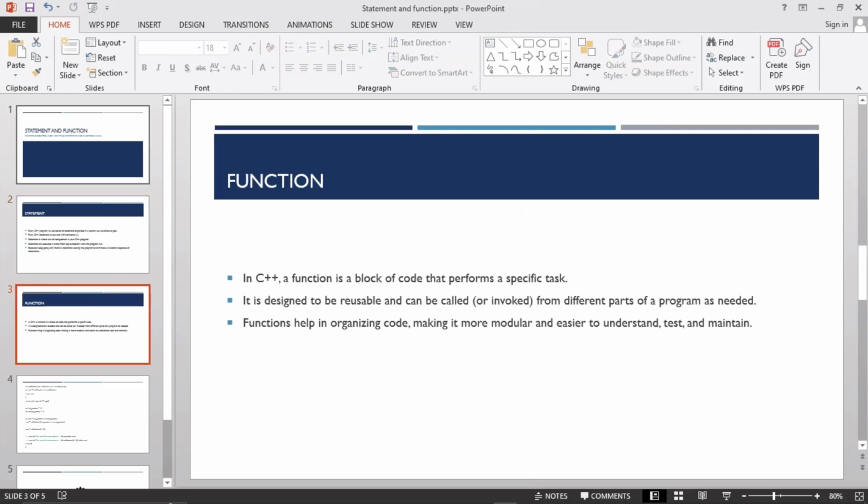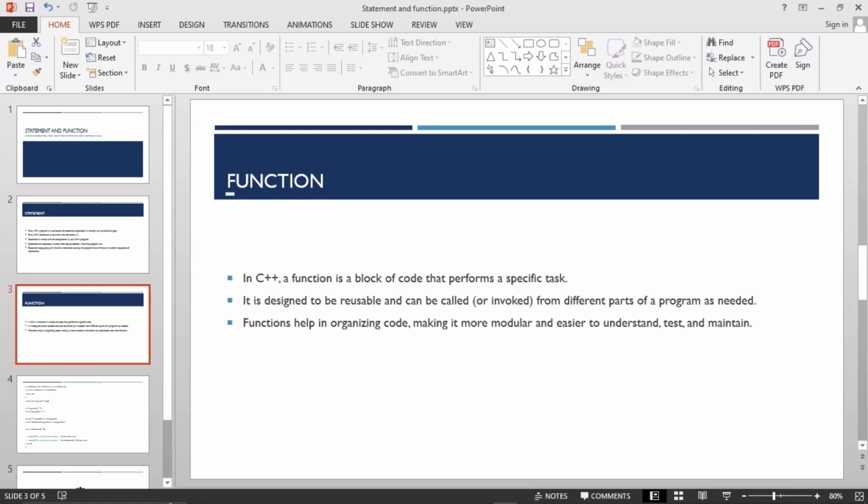Now we have function here. I've explained what a statement is, so I want to talk about function. In C++, a function is a block that performs a specific task. I think I showed you function the other day, but let me bring it up again. A function usually has a block of code. It is not just like a statement. A statement is just one, but a function has blocks of code that perform a specific task.